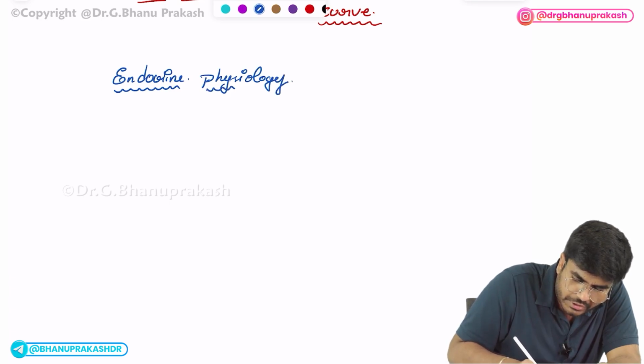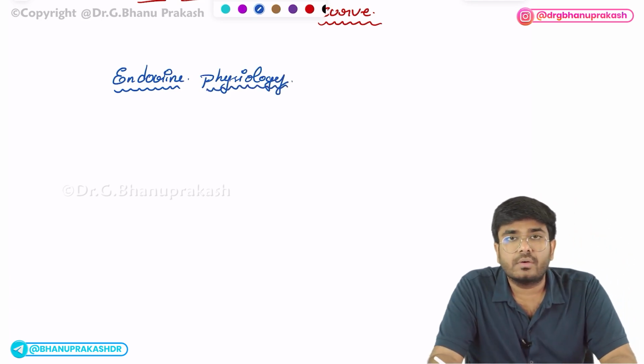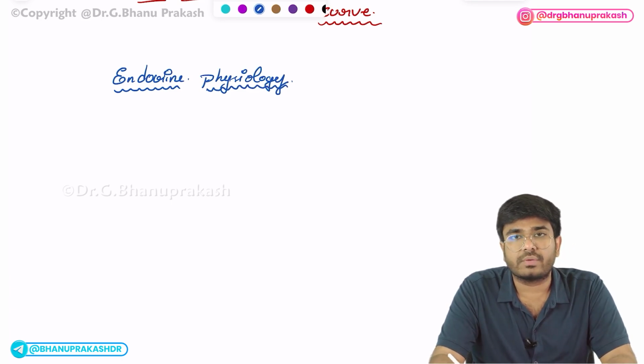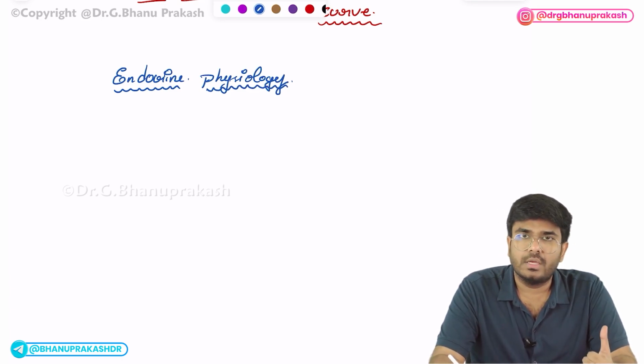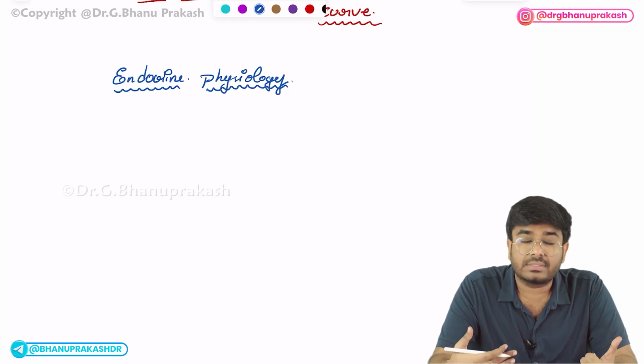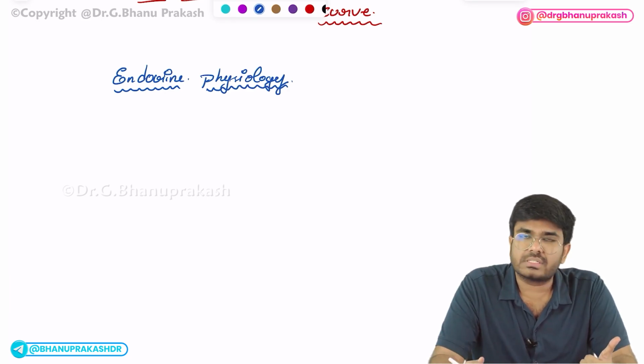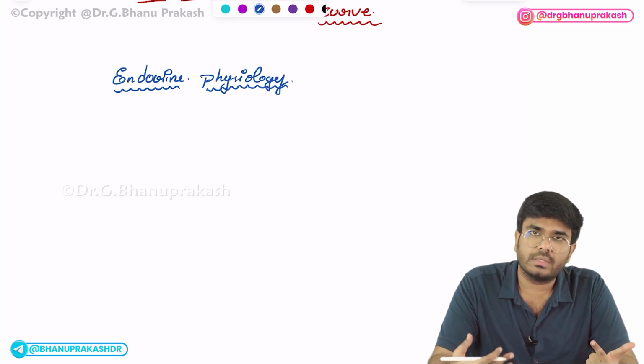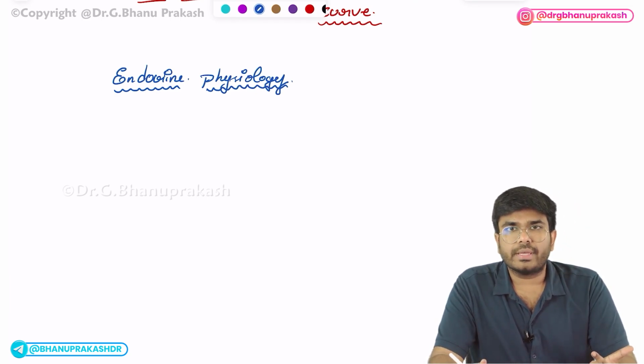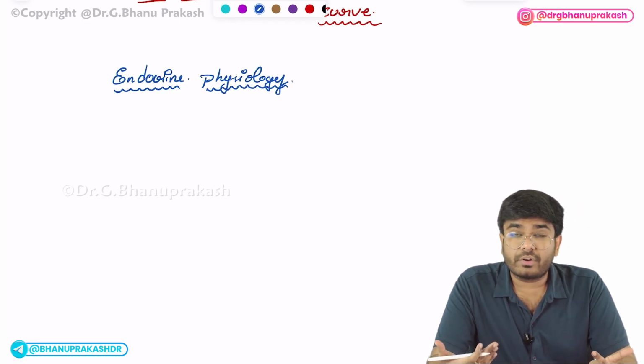See, in endocrine physiology, in the recent exam, 4 questions came. One question was asked on the intracellular secondary messengers. One question was asked from the growth hormone topic. Okay, what are the conditions in which growth hormone is elevated? What are the conditions in which growth hormone is decreased? One question was asked there.